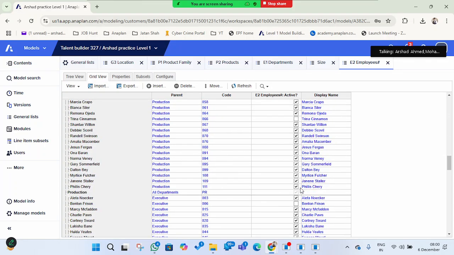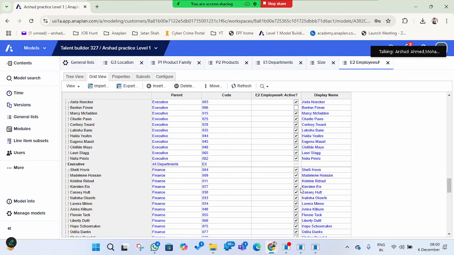So all of this is information about how we can do it. We can take a different example also. We can take, like I mentioned, the HR or sales department, and in the same way we can do it. If it's active, it is written active. Non-active means blank. That's the true or false result. False means it is not active. It is active. This is a subset we have created, and according to that, it is showing us who is active.